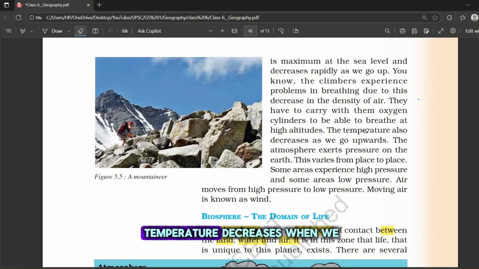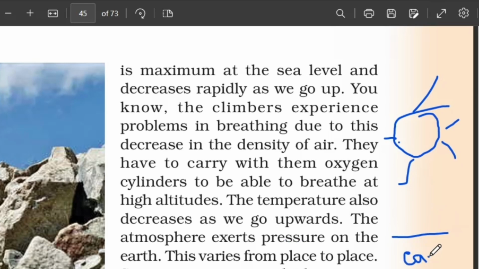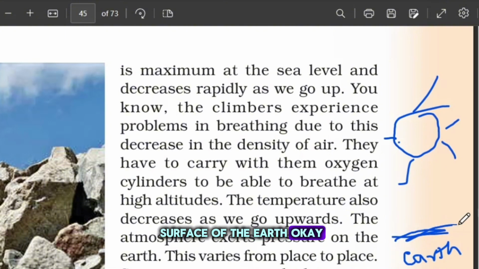Now, why does the temperature decrease when we go higher? Let's understand. When the sun rays reach the earth, they first hit the surface of the earth. This heated surface then warms the air close to it, so the layer of air near the ground is warmer. But when we go up a mountain, we are further away from the heated surface. The upper air layers do not get that much warmth from earth. That is why the upper parts are colder than the lower parts.